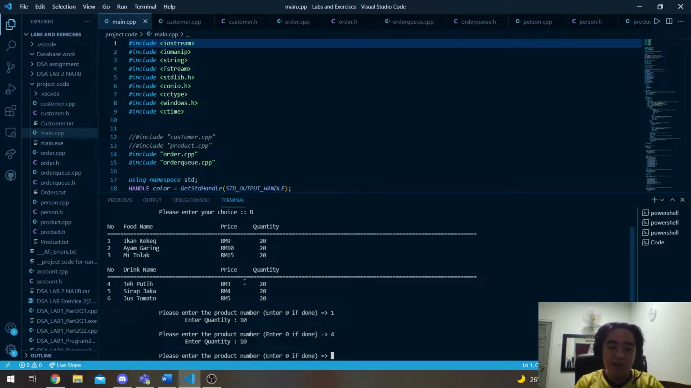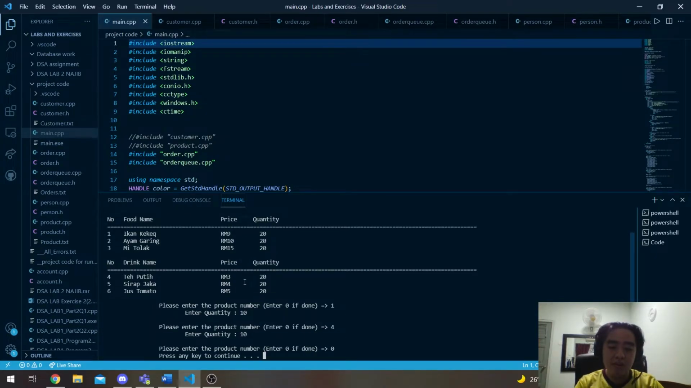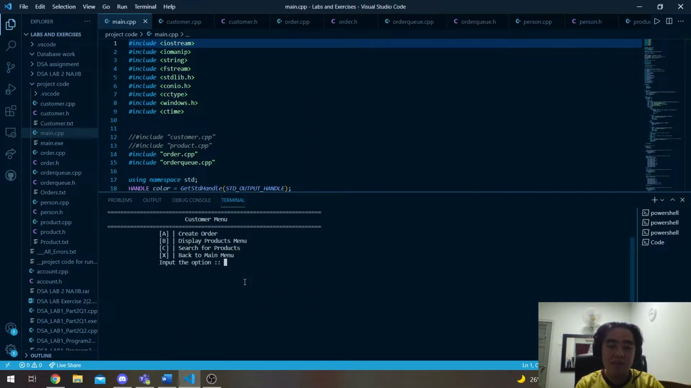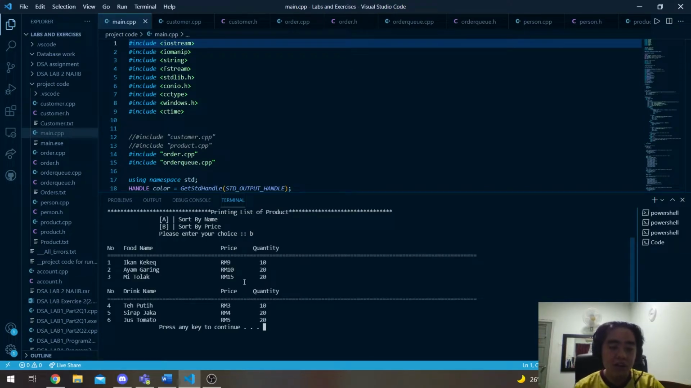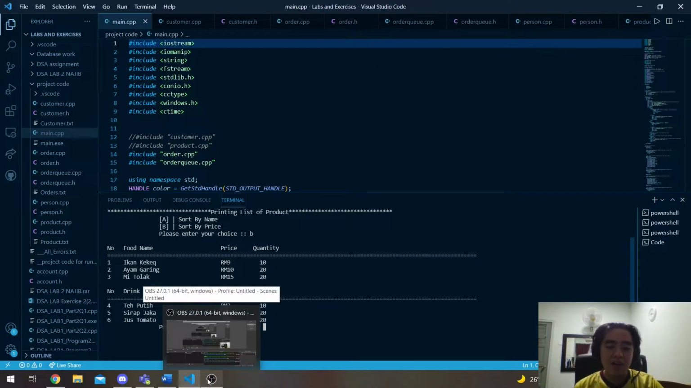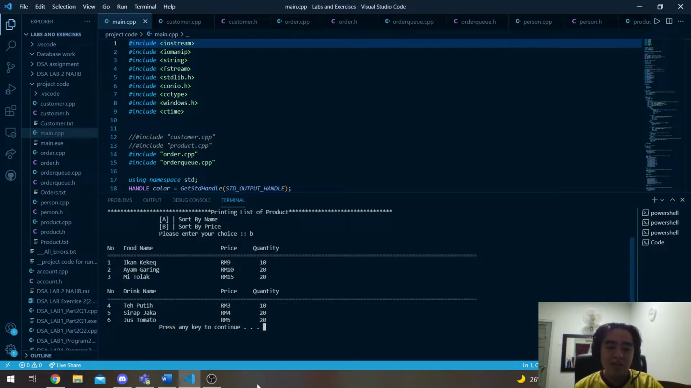So after we are done, we will put the enter 0, and then the customer order has been created. And if we display the products, the quantities of ikan keket and teh putih have decreased by 10 because the customer ordered 10 of the products. So I think that's it for the project demo part. Then I will pass on to my other teammates.